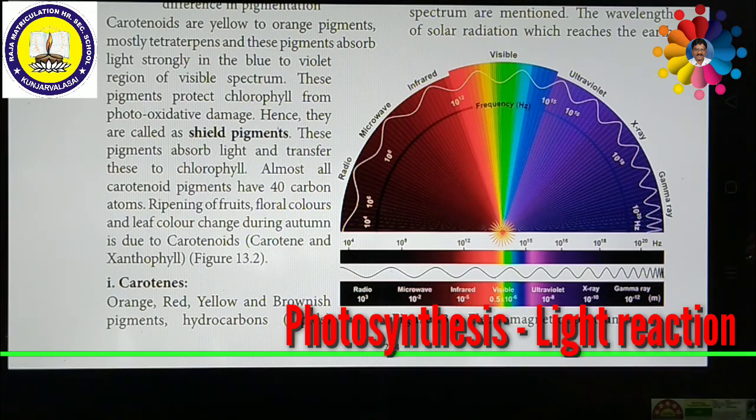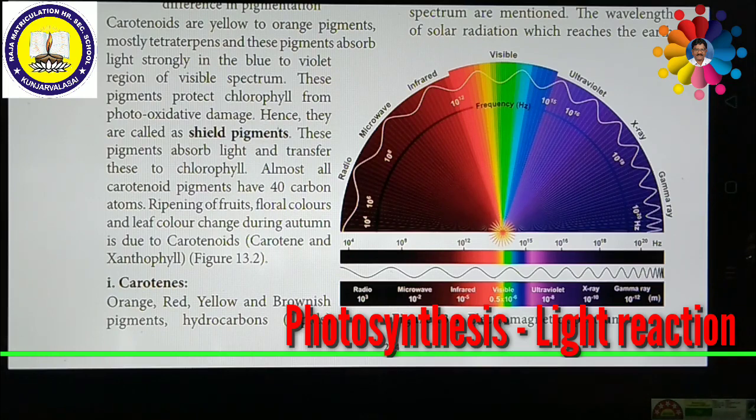So the electromagnetic spectrum consists of different types of radiation, such as, if you see from the right side, cosmic rays, gamma rays, X-rays, ultraviolet rays, visible spectrum, infrared rays, microwaves, radio waves, and so on. These all play a very important role in the photosynthetic process.